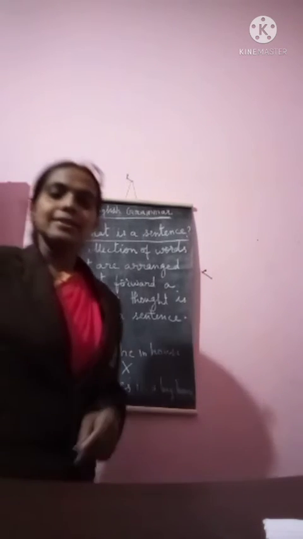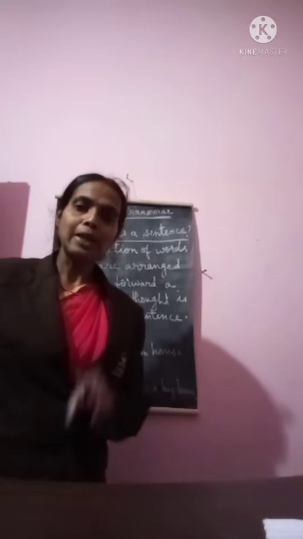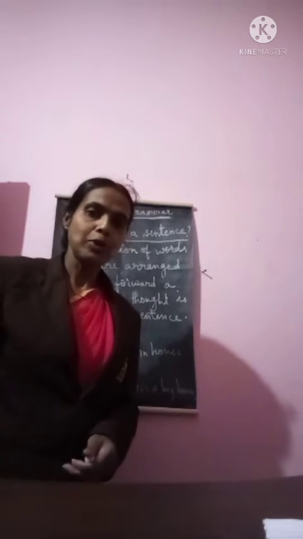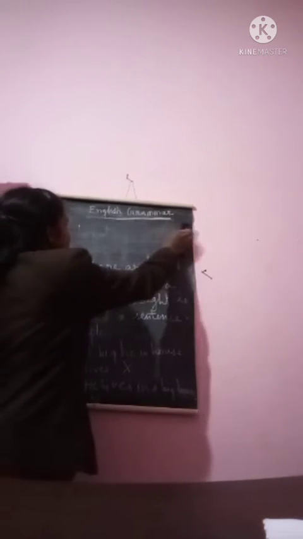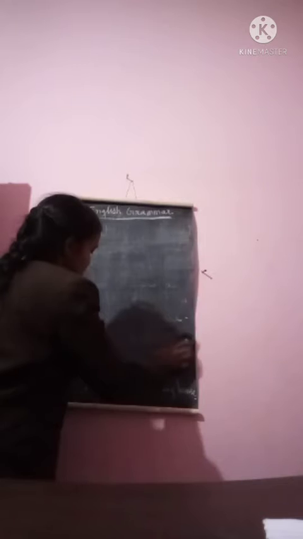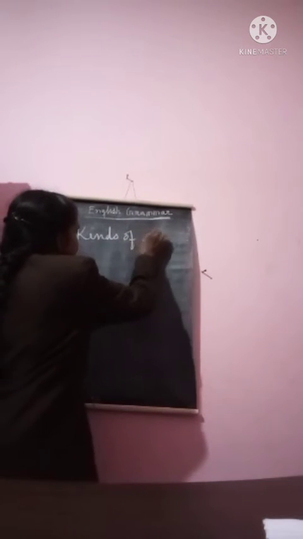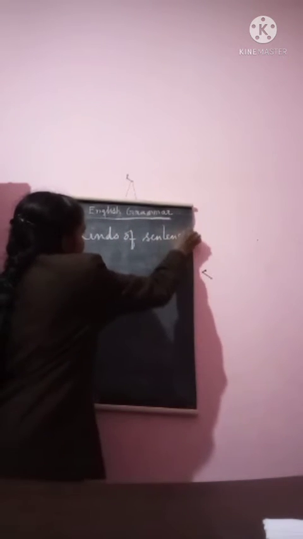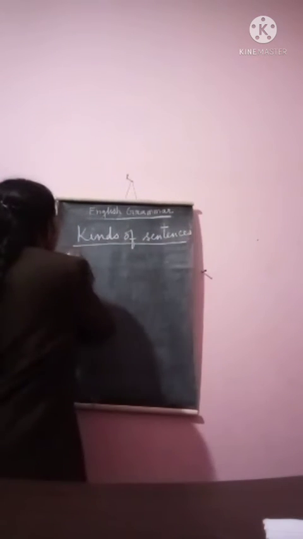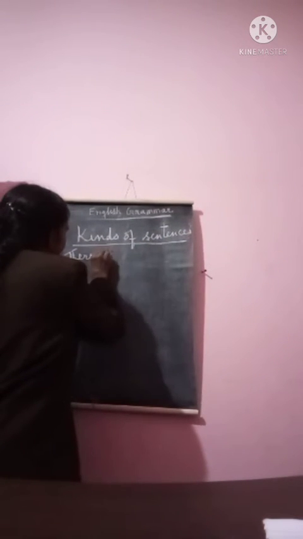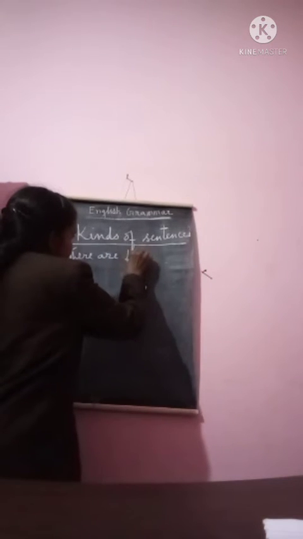Now sentences are of 4 types. How many types of sentences are there? There are 4 types. What are they? I'll write it on the board. Kinds of sentences. There are 4 types of sentences.